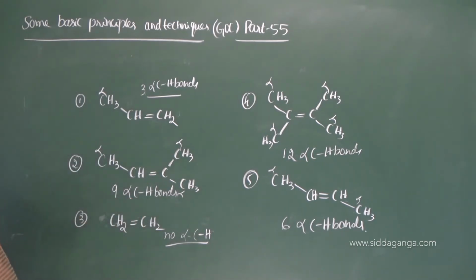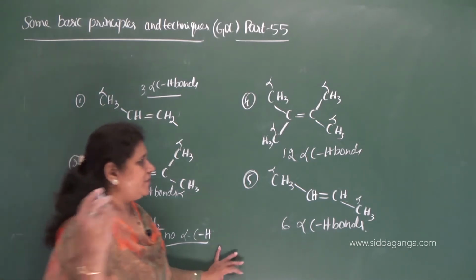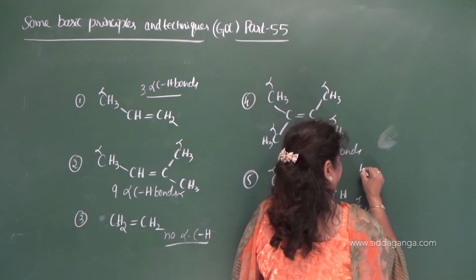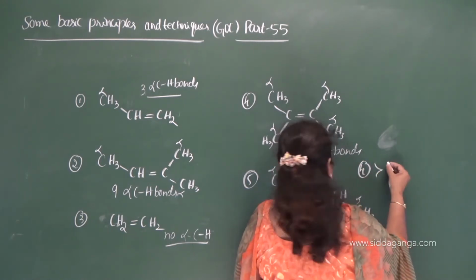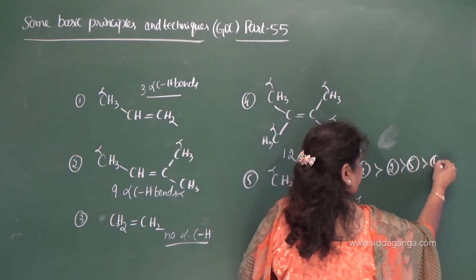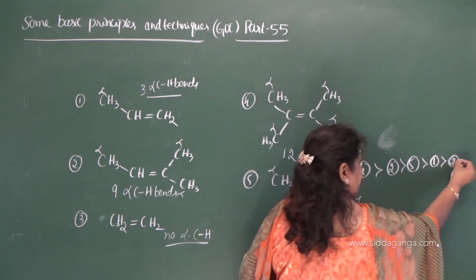Now, what is the order of stability of the different alkenes here? Which comes first? Fourth one, then comes the second one, then the fifth one, the first one, and then the last one is the third.